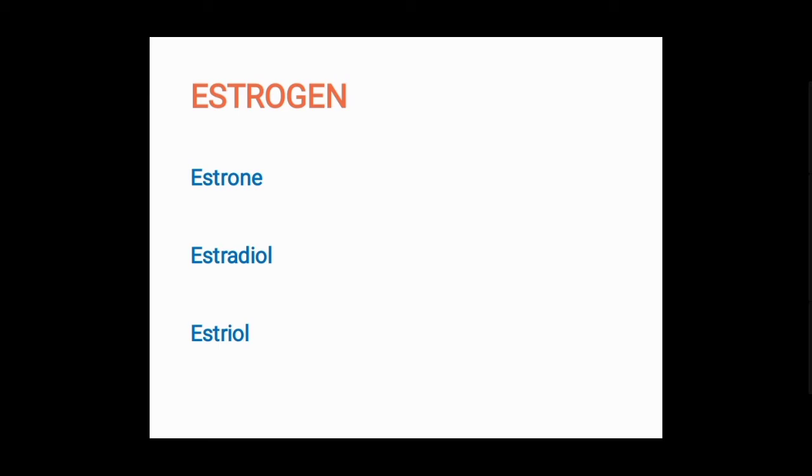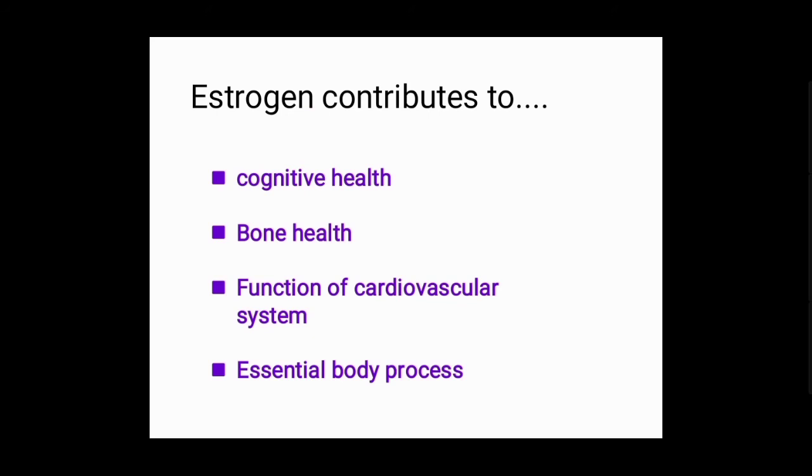Estrogen contributes to the cognitive health of females, bone health, the function of the cardiovascular system and other essential body processes. However, most people know its role alongside progesterone in female sexual and reproductive health.